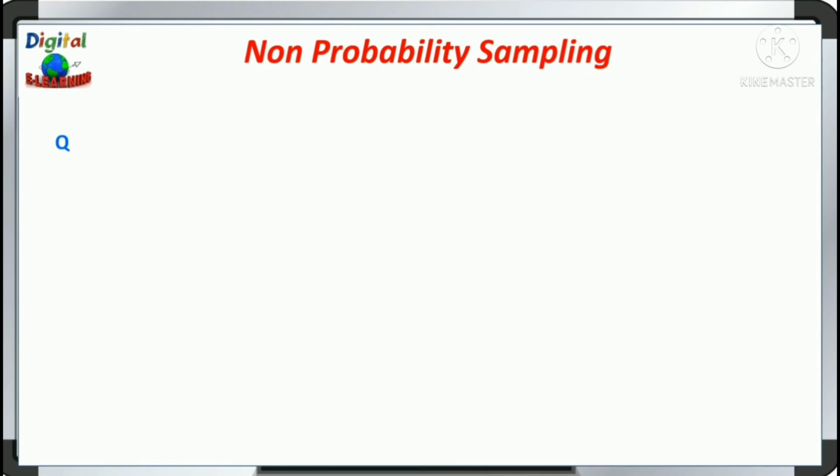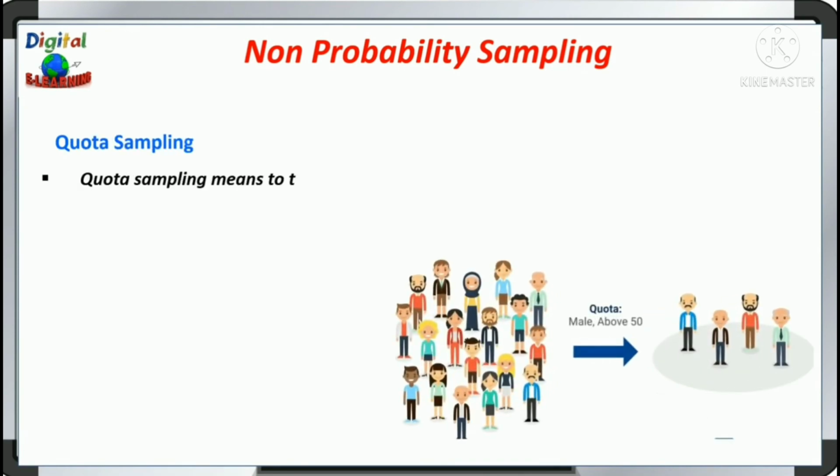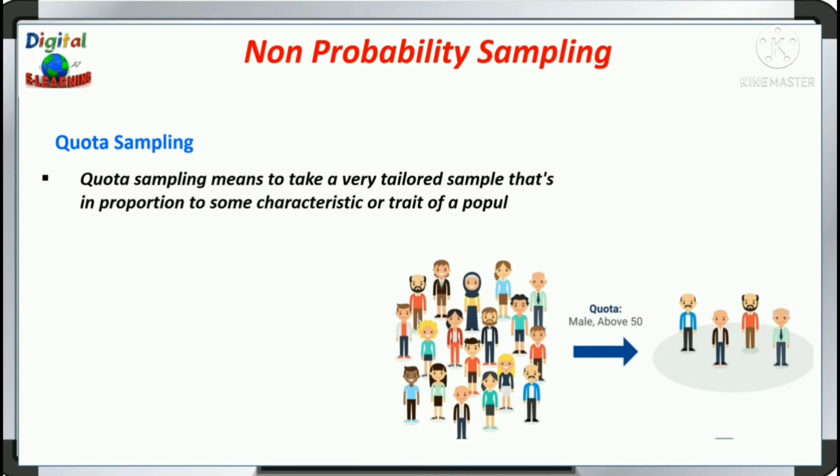So in non-probability sampling, we have another category like quota sampling. So quota sampling means to take a very tailored sample that is in proportion to some characteristic or traits of a population. For example, you divide a population by the state they live in, income or education level, or maybe male or female.